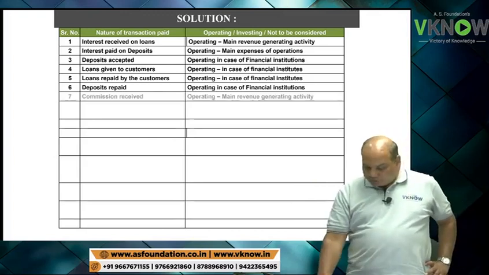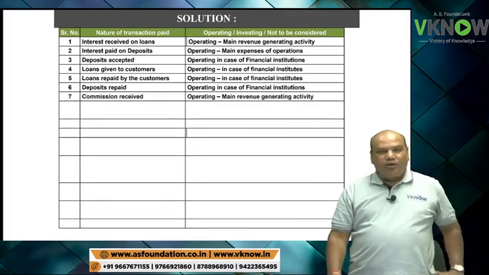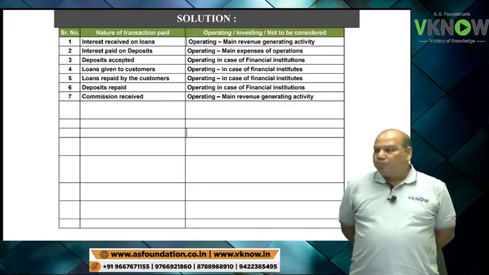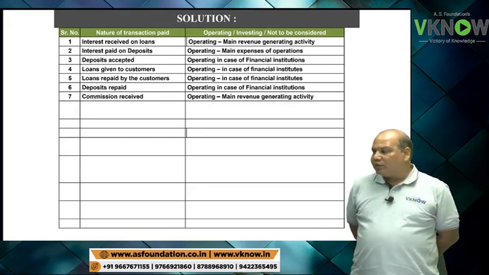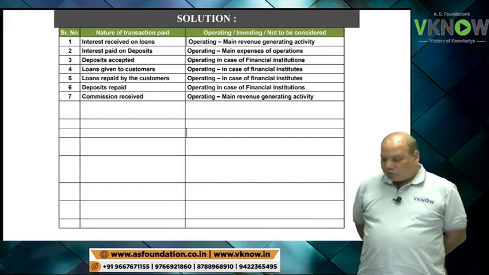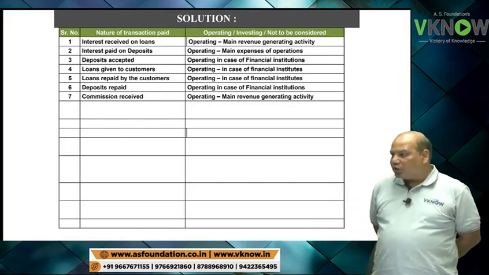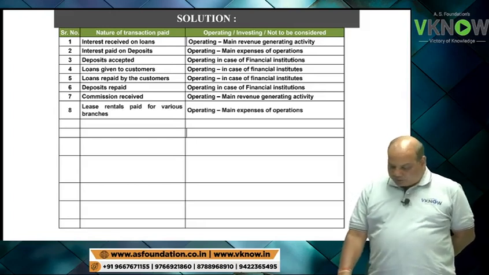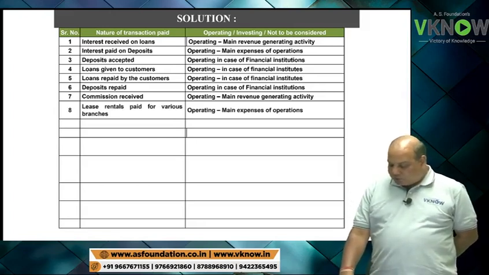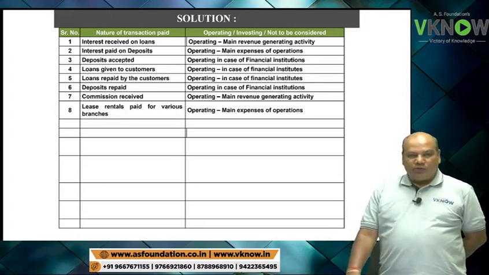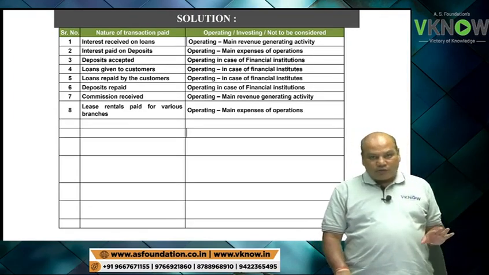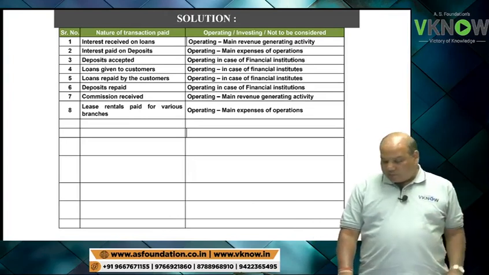Okay. Point number 7, commission received. Again, it is the business of the bank to provide you certain services and get commission. So for a bank, commission received is operating activity. 8. Lease rental paid for various branches, operating activity.